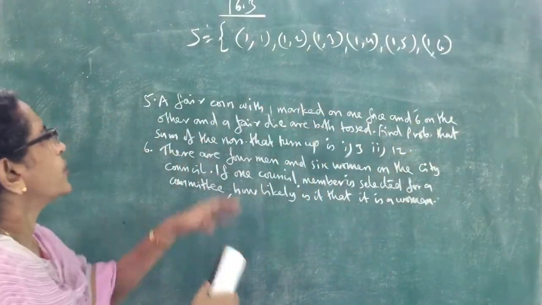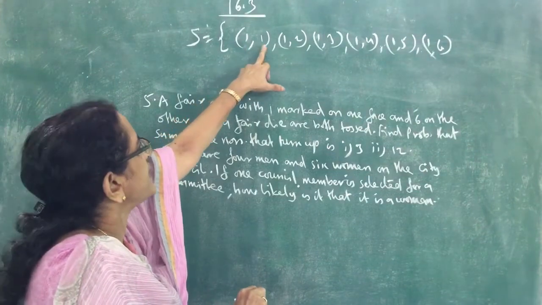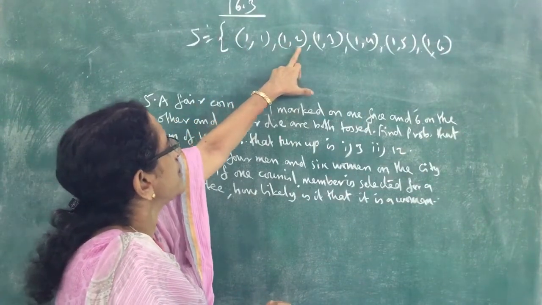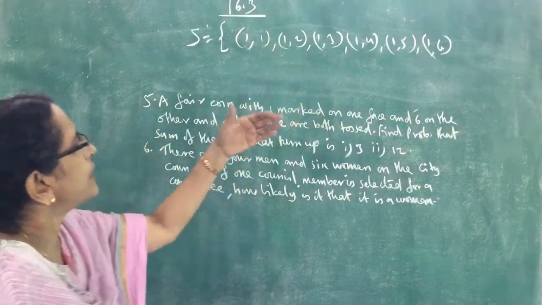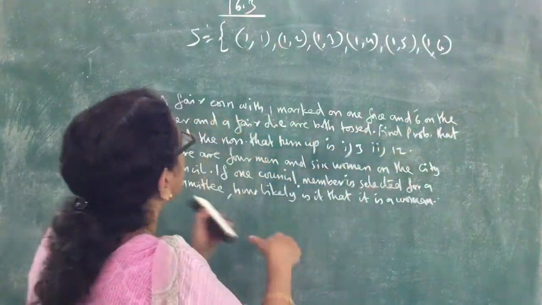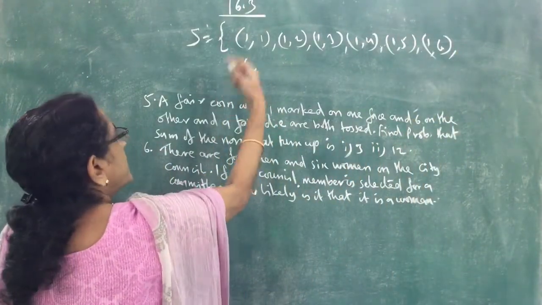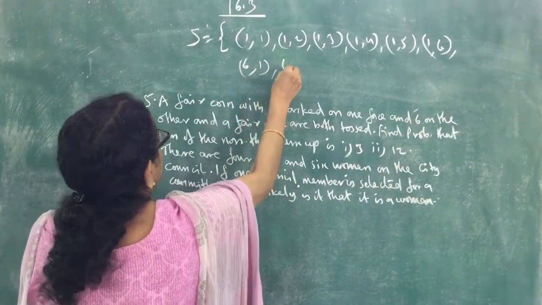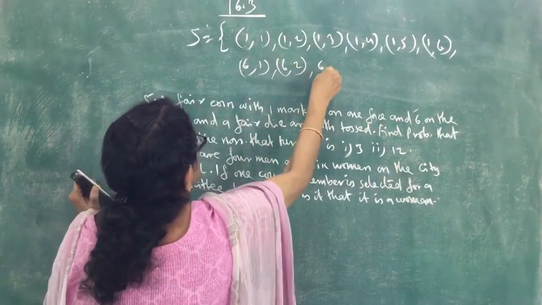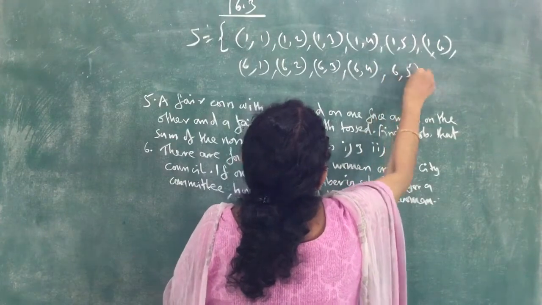This means the coin shows 1 and the die shows 1, the coin shows 1 and the die shows 2, and so on. Now the other face of the coin is marked with 6. If the coin shows 6, then the die can be 1, 2, 3, up to 6: (6,1), (6,2), (6,3), (6,4), (6,5), (6,6).